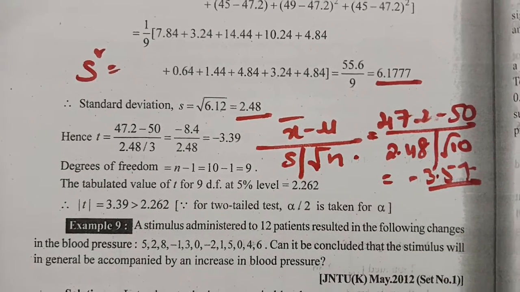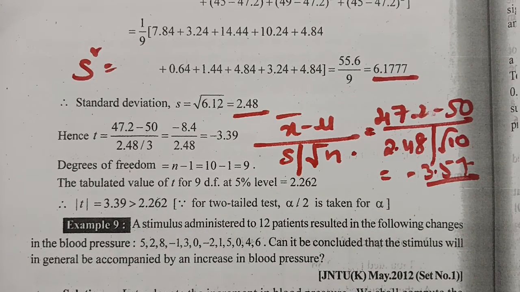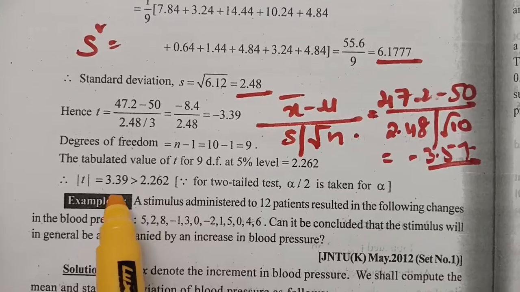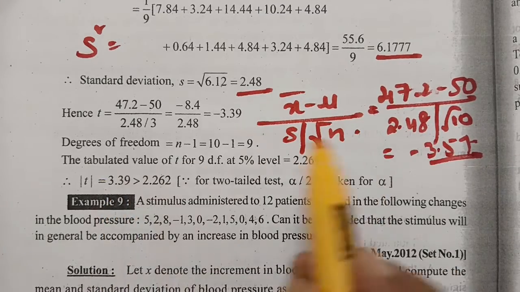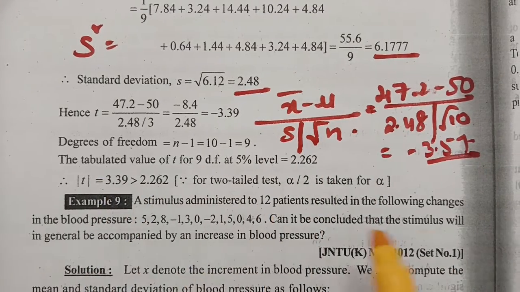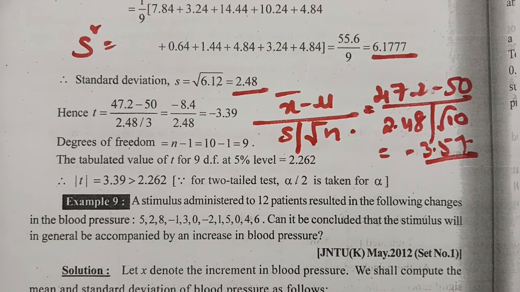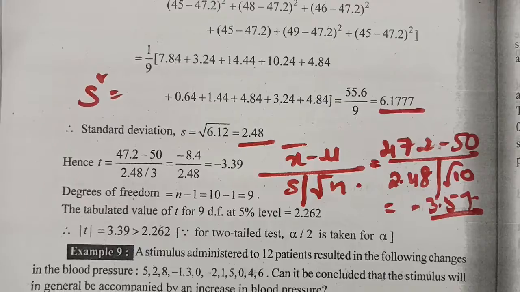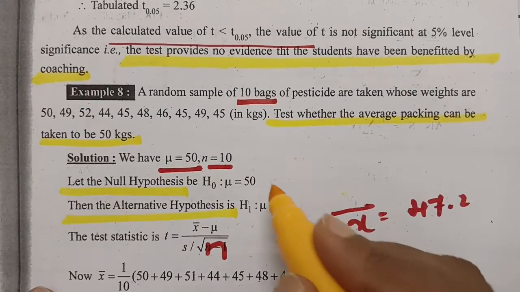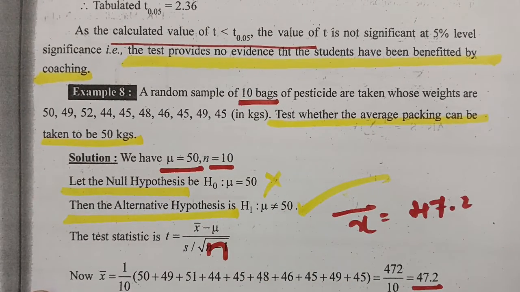So remember, there is a note here: whenever we get a test statistic value which is greater than 3, we have to reject the null hypothesis. Here the values of both root n minus 1 and root n are greater than 3, and therefore we are going to reject the null hypothesis and accept the alternate hypothesis.